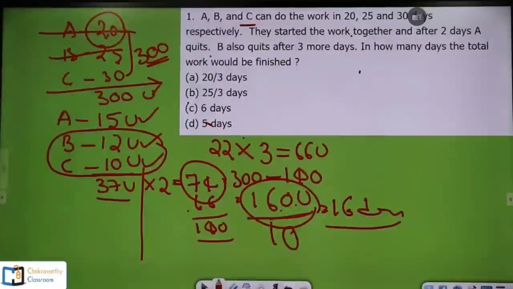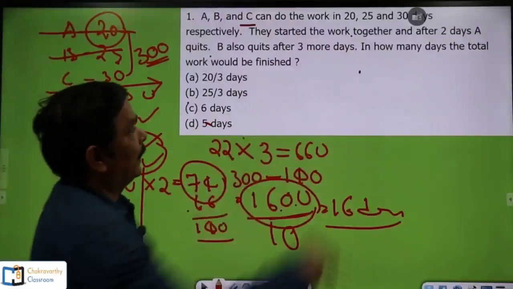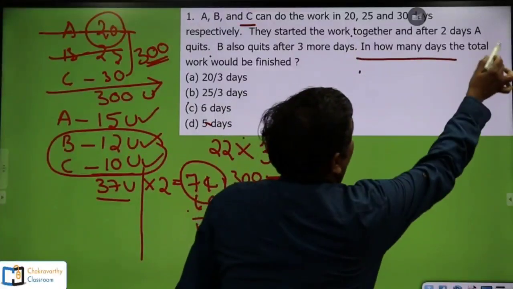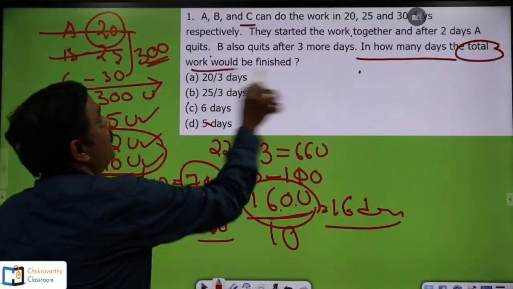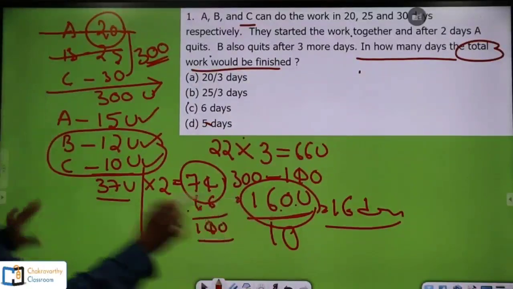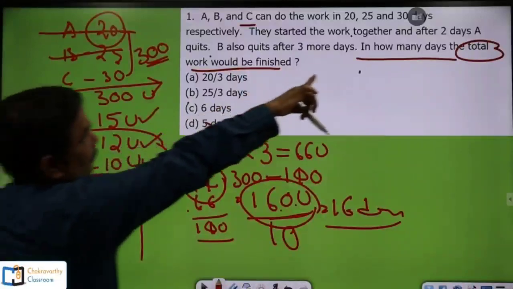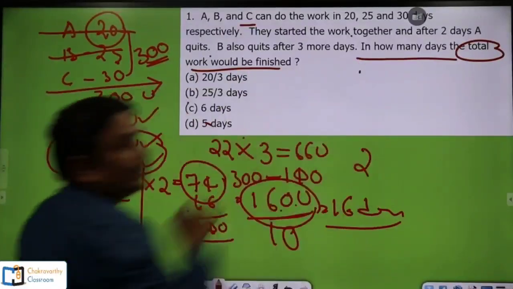But students, the answer here is not 16 days. The question is in how many days the total work would be finished. First of all, all three work for 2 days.